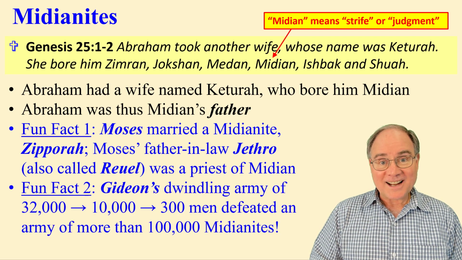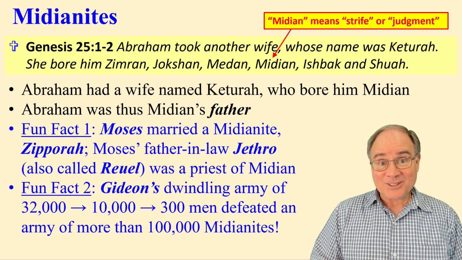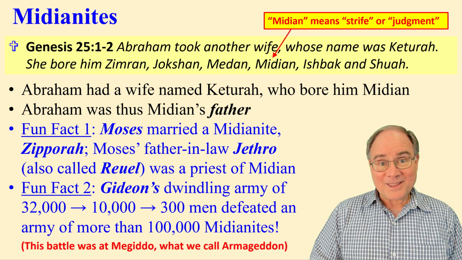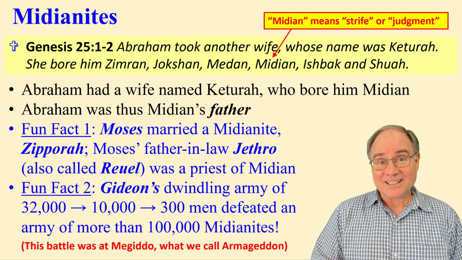Here's another fun fact. Gideon's army, which went from 32,000 to 10,000 all the way down to 300, defeated an army of more than 100,000 Midianites. By the way, this battle took place at Megiddo, which we now call Armageddon, a prelude to the Battle of Armageddon that is yet to come.